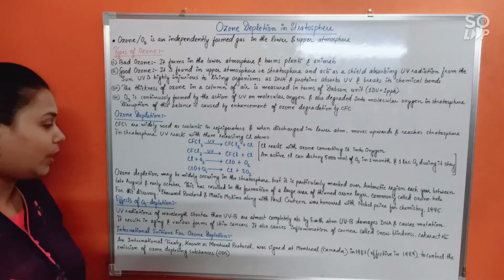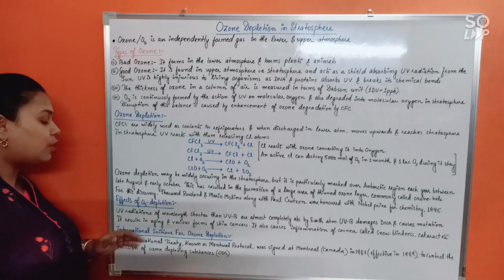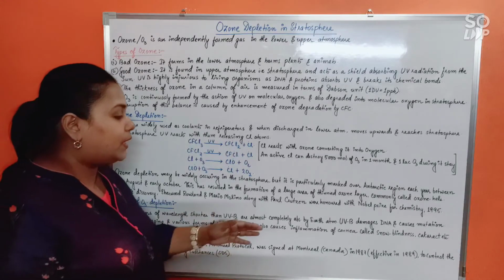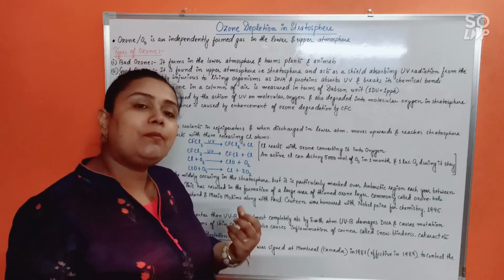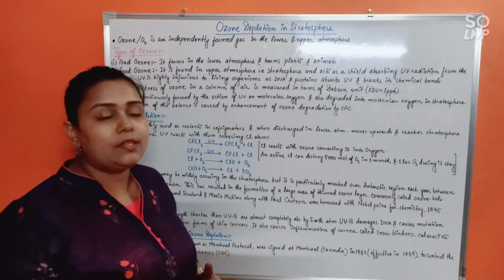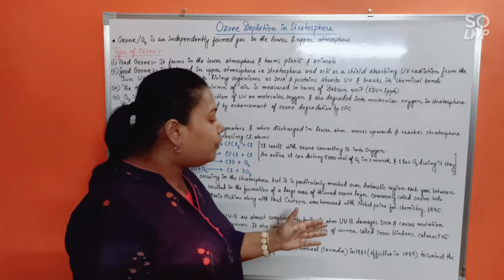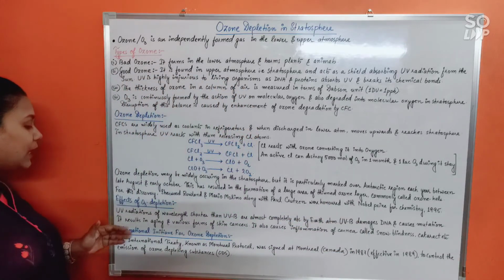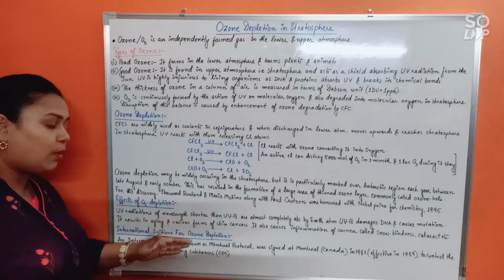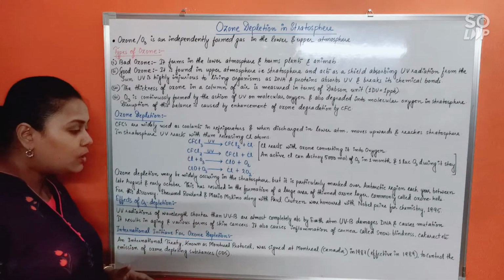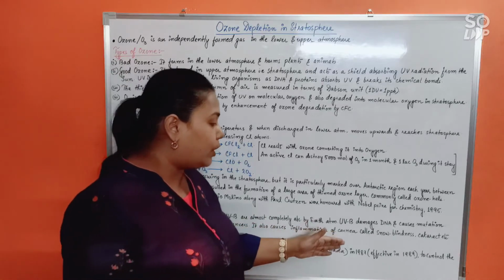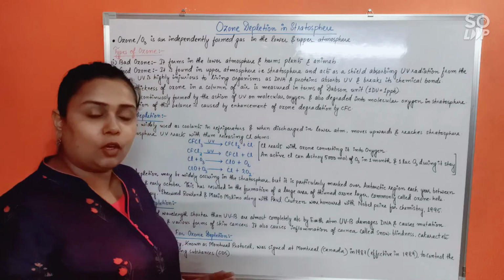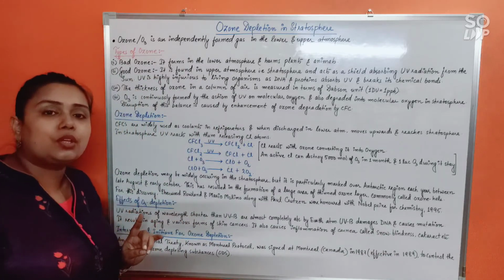Now, UV radiations of wavelength shorter than UVB are almost completely absorbed by Earth's atmosphere. That's why UVB will mostly reach us and cause harm. So UVB damages the DNA and causes various mutations. It results in aging and various forms of skin cancers. Also, it causes inflammation of the cornea called snow blindness, cataract, etc. Alright, so skin and eyes are mostly affected.